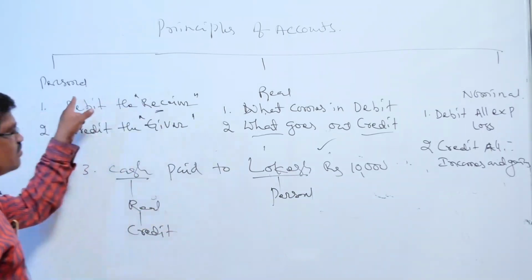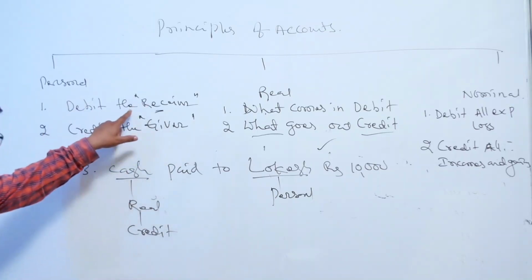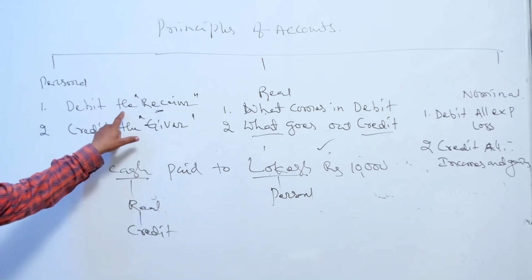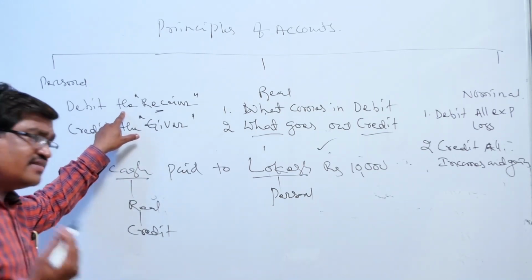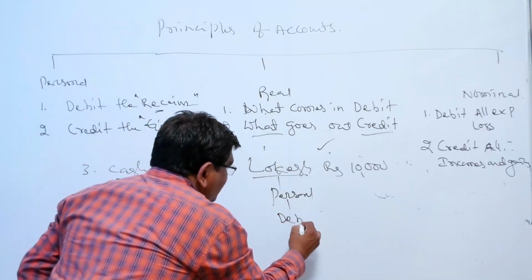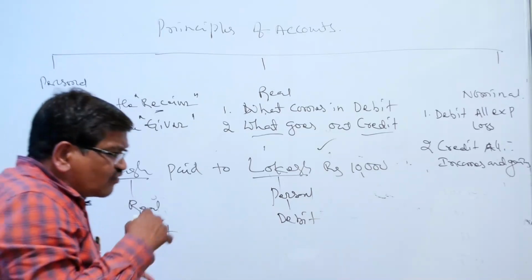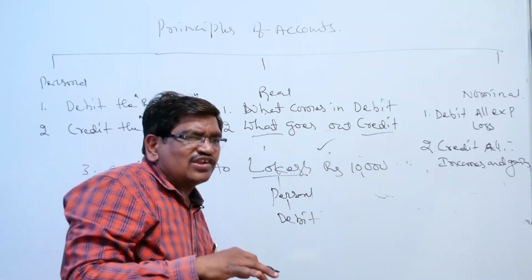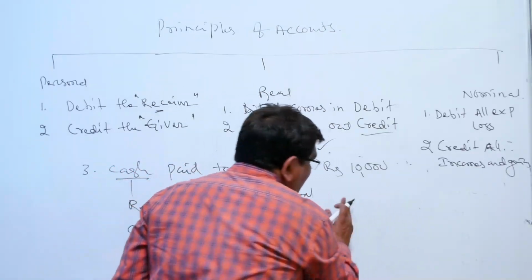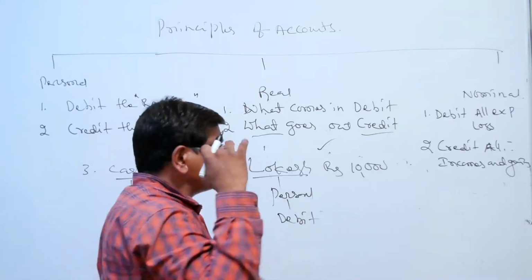You think about the principle of a personal account. Is Lokesh the receiver or the giver in this case? He is the receiver. Okay, Lokesh is the receiver. So debit the receiver. Here debit. Okay, write the entry after finding the two aspects, debit and credit. Always remember, the first one is debit, the second one is credit, and then narration.